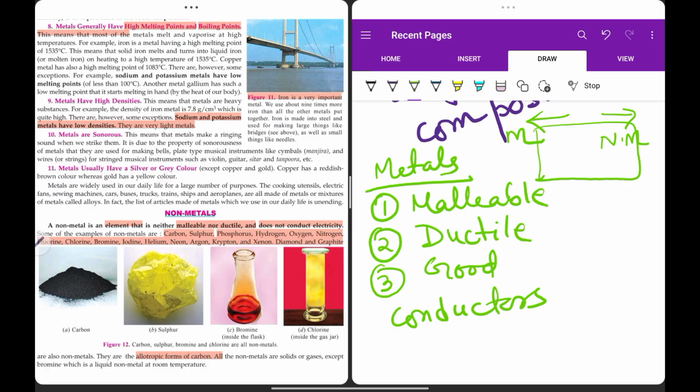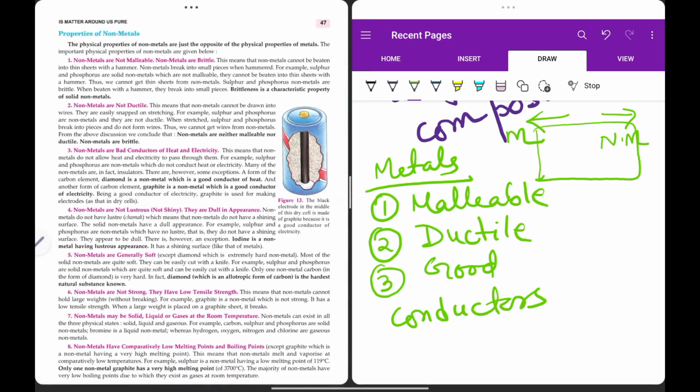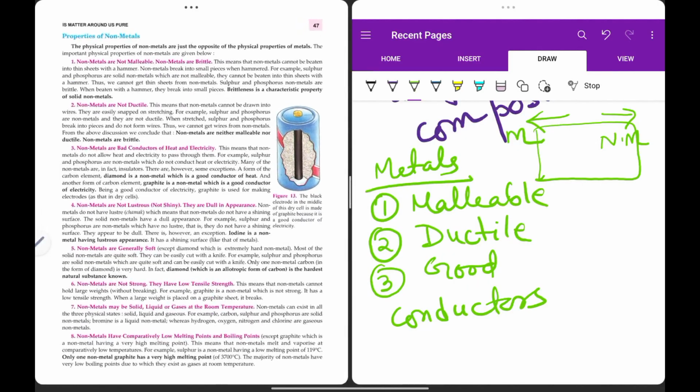Okay, so mostly the non-metals are solids or gases, except for bromine, which can exist in the liquid phase as well at the room temperature. Okay, so bromine is existing as a liquid phase. It is a non-metal at room temperature. So next, what were the properties of non-metals now?